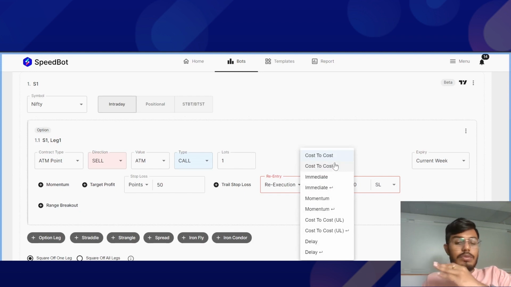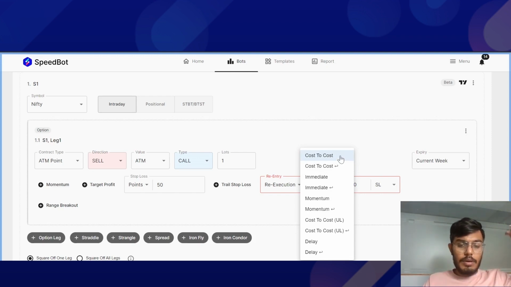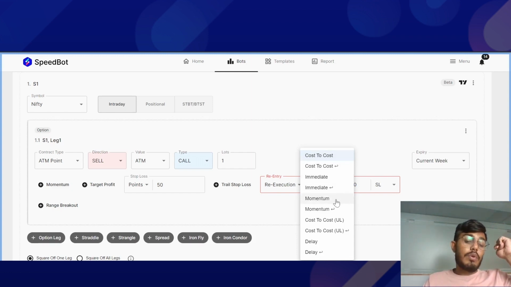Now you'll be able to see the different types of re-entry and re-execution. Based on cost to cost, whatever entry price was entered earlier, you will be able to get that. If you want an immediate LTP entry, you can select immediate. Apart from that, momentum, if you want to wait for a certain percentage or points movement in the option contract or in the underlying.